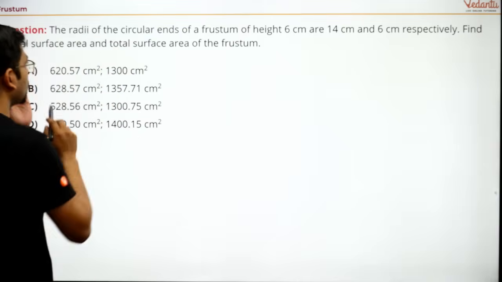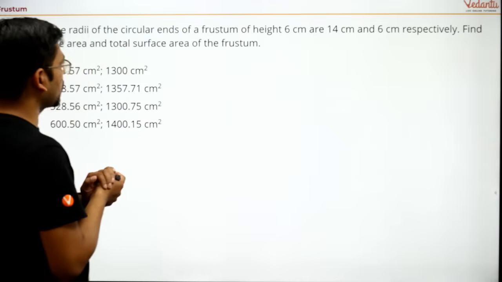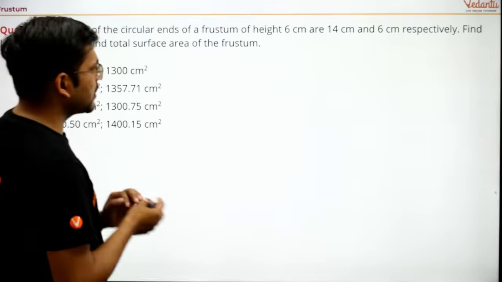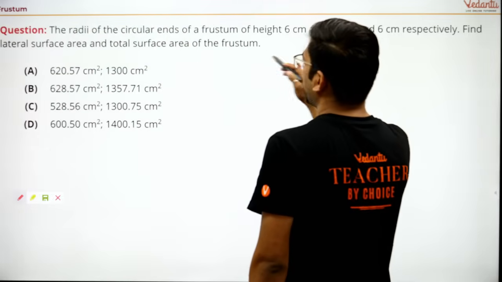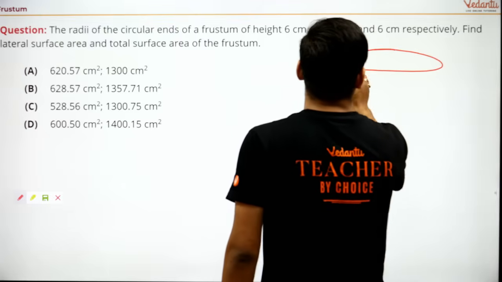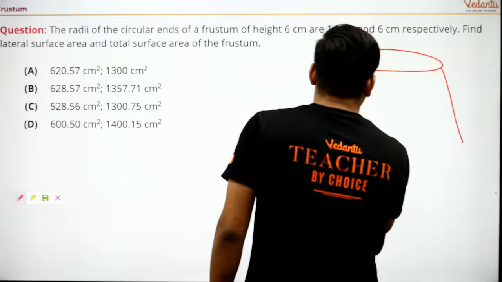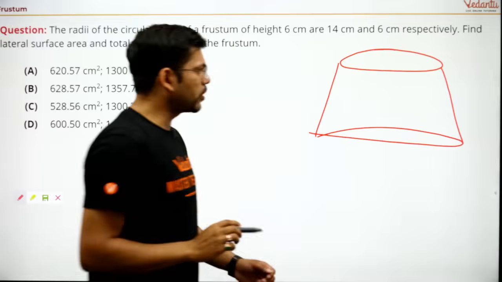Now I'll move to the solution of this question. The radii of the circular ends of the frustum are 14 centimeter and 6 centimeter, and the height is 6 centimeter. Okay, the frustum is being given. Now see, I am moving to the question, guys.